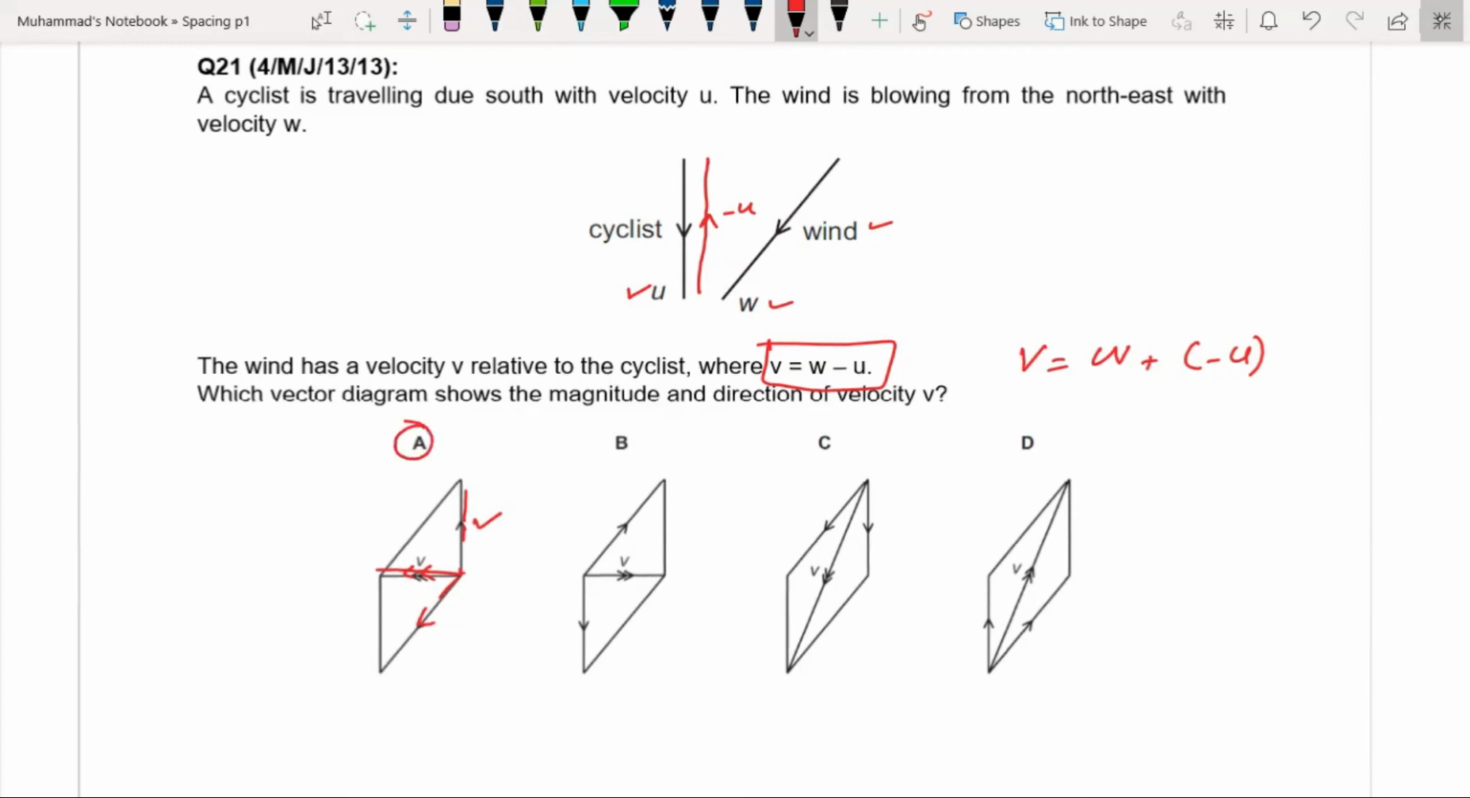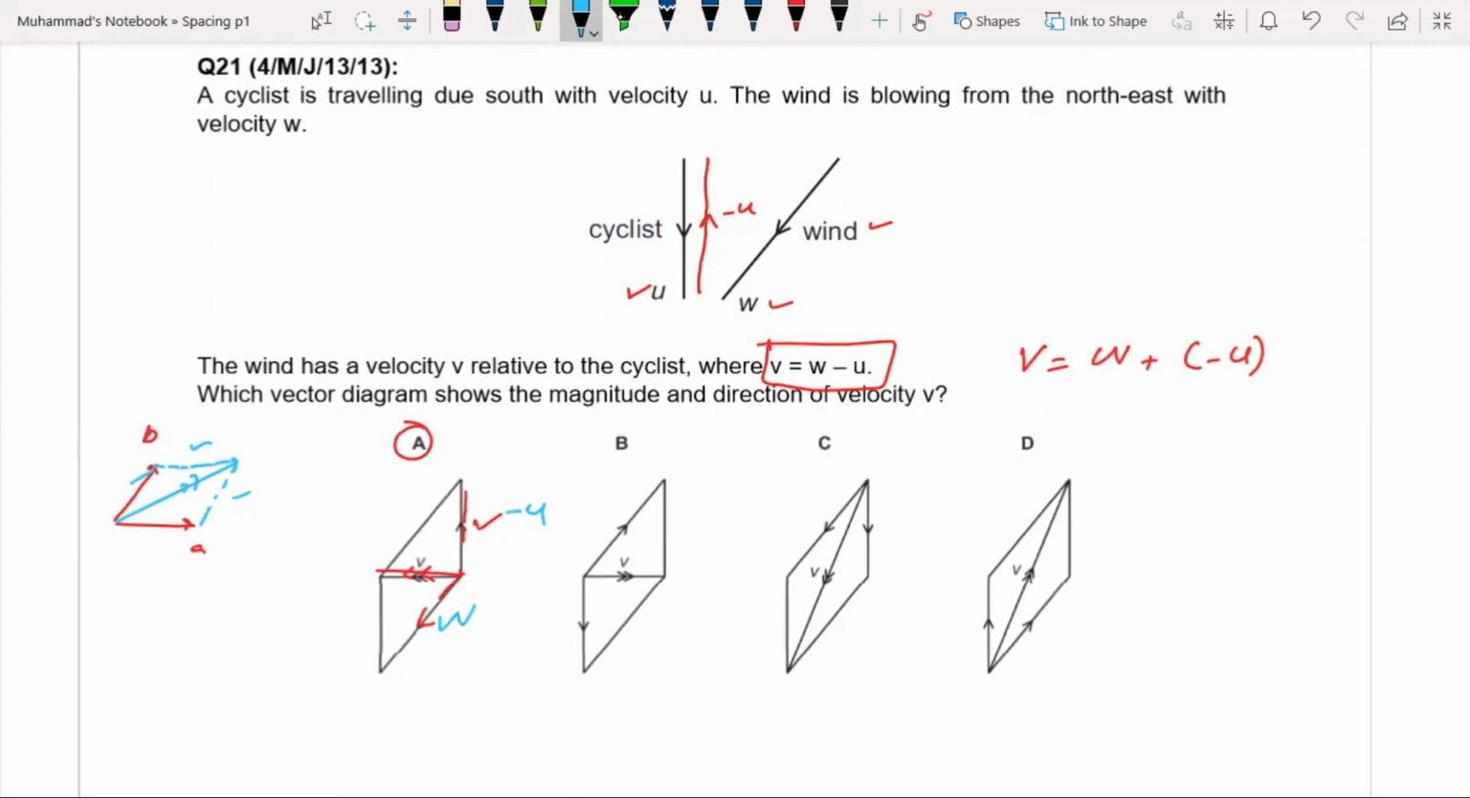This is another way of drawing the resultant of two vectors when we use the parallelogram method. For example, if we have this vector A and the second vector is B, the resultant of these two vectors will be in this direction, and that is obtained from drawing a parallelogram. We draw a vector parallel to this vector in this way, and we draw another vector that is parallel to this vector in this way. So this is the resultant of these two vectors. So v is the resultant of minus u plus w.